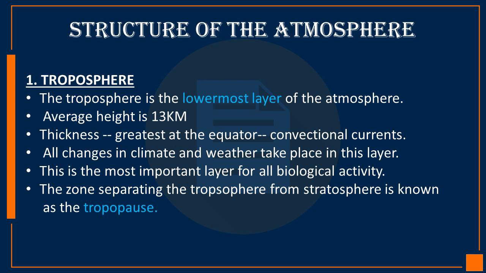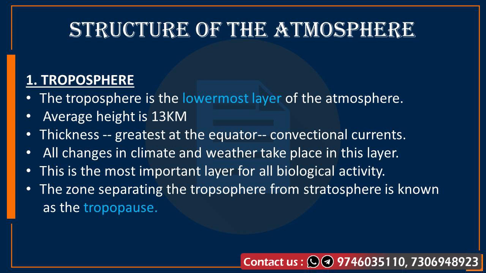The troposphere is the lowermost layer of the atmosphere, so please note that. Its average height is around 13 kilometer, more specifically a height of 8 kilometer near the poles and about 18 kilometer at the equator. So the height near the pole is less than the height near the equator, and the thickness of the troposphere is greatest at the equator because of the convectional currents. Also, all changes in climate and weather take place in this layer. This is also the most important layer for all biological activities.